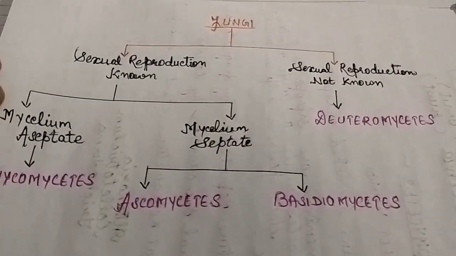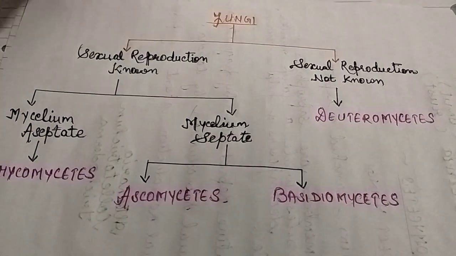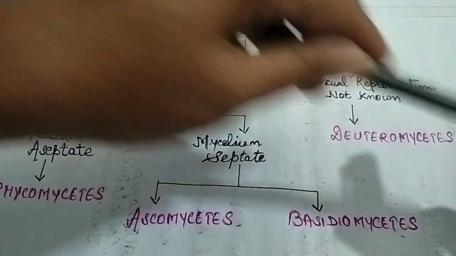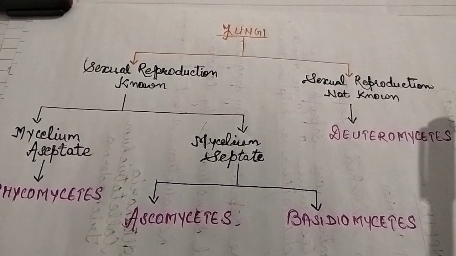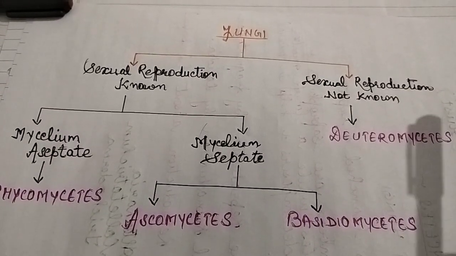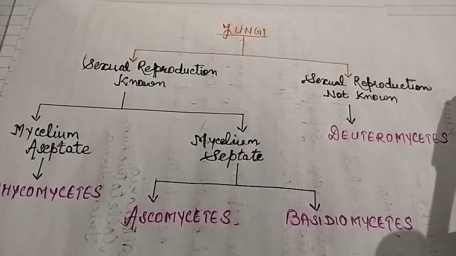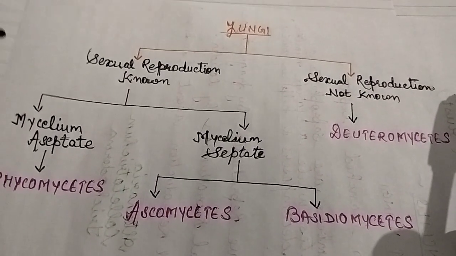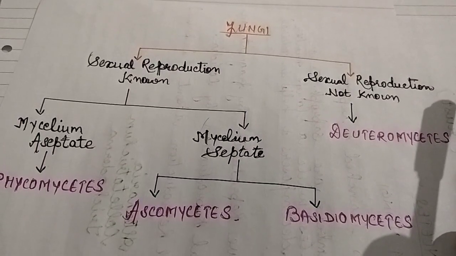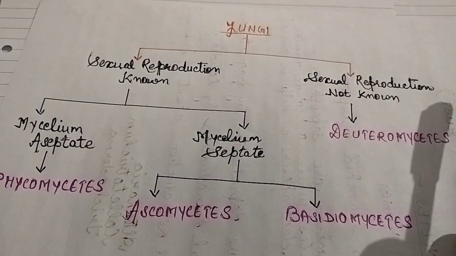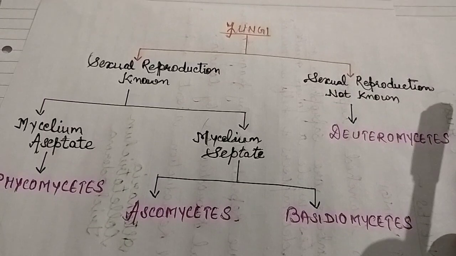So now when we have studied all the classes of fungi, remember in the starting I told you the basis of classification of fungi. Remember, basis of classification was morphology of mycelium, type of the spores they produced. Okay, what was the basis of classification of fungi? Mycelium, mode of spore formation, and fruiting bodies. These three were the bases.